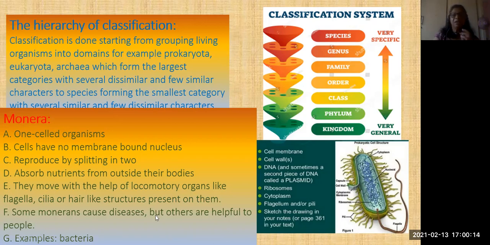Some Monerans cause diseases, but some others are helpful to people. Bacteria: harmful bacteria and beneficial bacteria. Example, all the bacteria. You can see here the bacteria structure. It consists of a capsule, cell wall, and cell membrane.